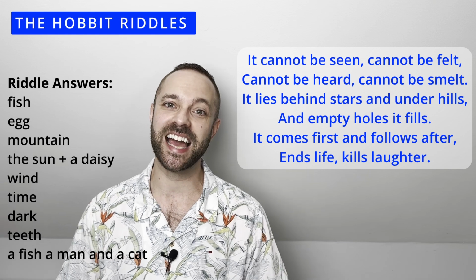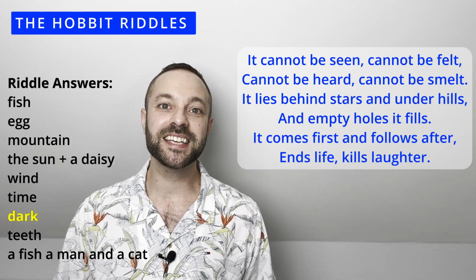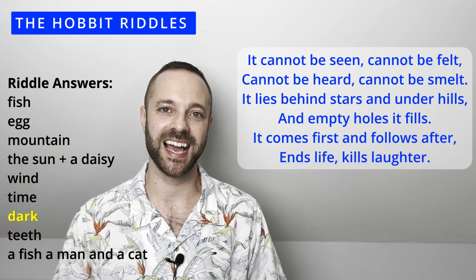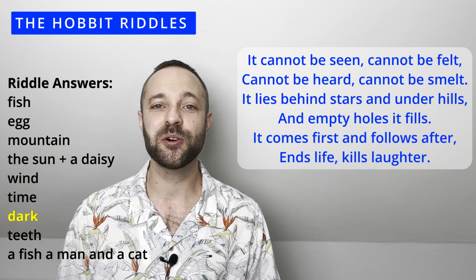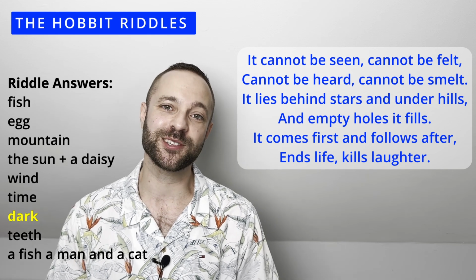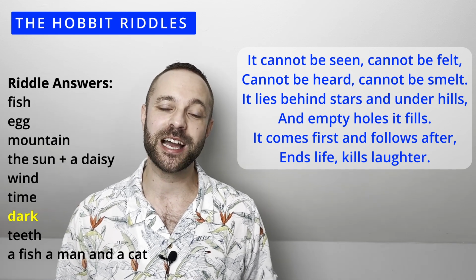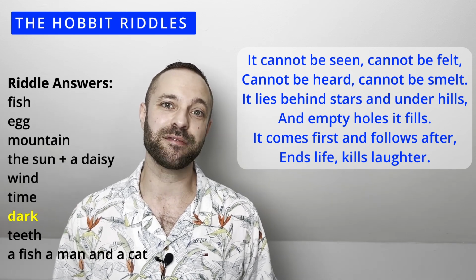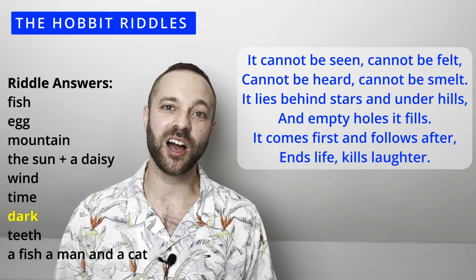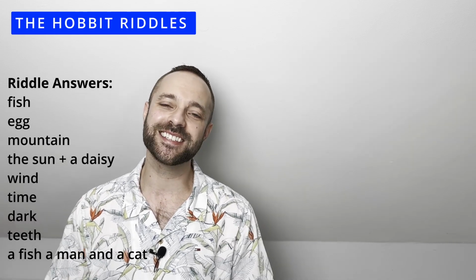Hopefully you got this one and it's dark. This riddle uses the senses to help you understand the answer. You can't see it, or touch it, or smell it, or feel it. There's also some imagery in this riddle as it describes the darkness as being everywhere, under a hill, behind the stars, and filling holes. For the next riddle, there's two more words that we need to check again.